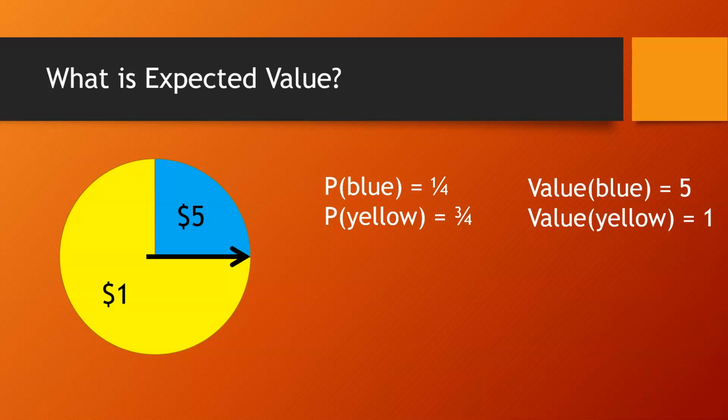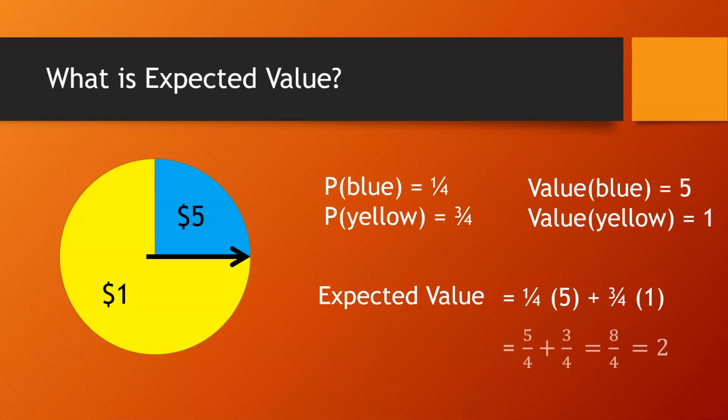Now that's the idea that we can use to find the expected value. So if 1/4 of the time we get $5, and 3/4 of the time we get $1, we can multiply 1/4 times 5 and 3/4 times 1 and add those together to get the expected value for this spinner, which is 2, or $2.